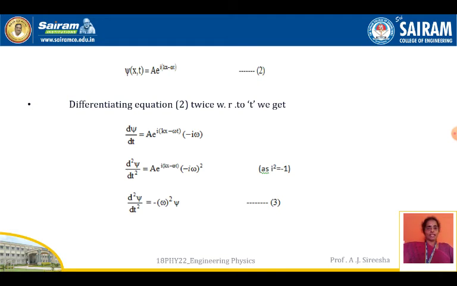Why has ψ come into the picture? From equation 2 we know that A e^{i(kx − ωt)} is taken as the value of ψ. So the whole value, except (−i)², becomes i²ω². i² is nothing but −1, so the minus sign is there, ω² is there, and the rest, A e^{ikx}, we have taken as ψ. Therefore this is equation 3.